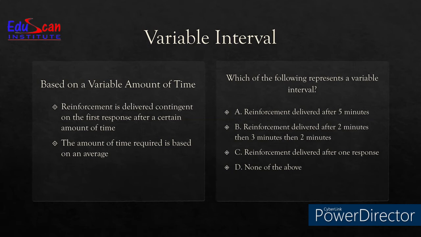Let's take an example. Now, first scenario, if we are reinforcing the behavior after 2 minutes. In the second trial, we're reinforcing a behavior after 3 minutes. And in the third trial, we are reinforcing the behavior after 4 minutes. So this is the average amount of time. 2 plus 3 plus 4 makes it 9.